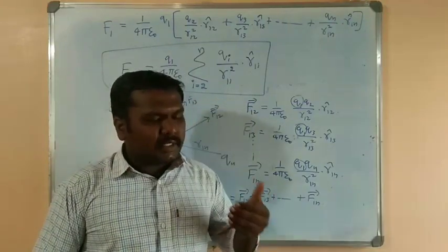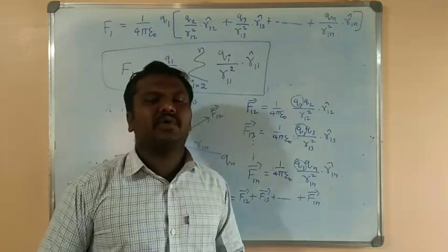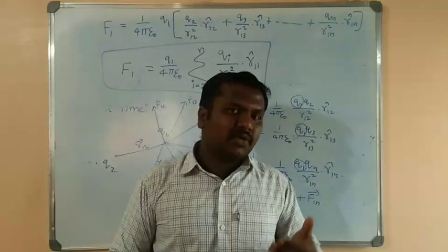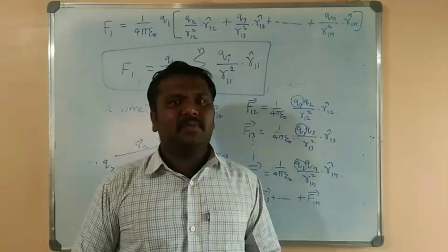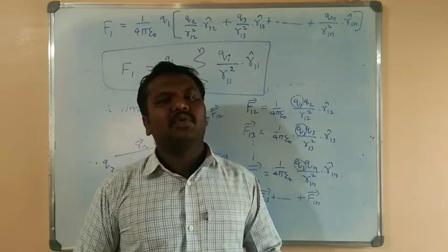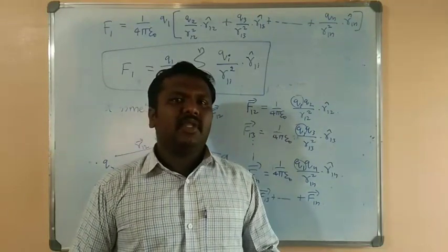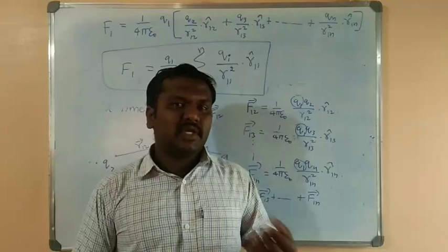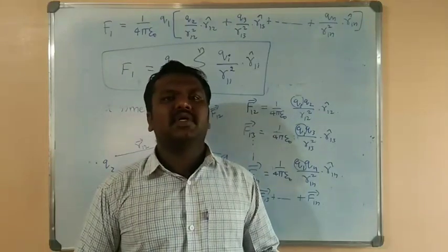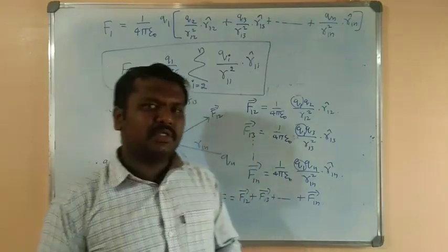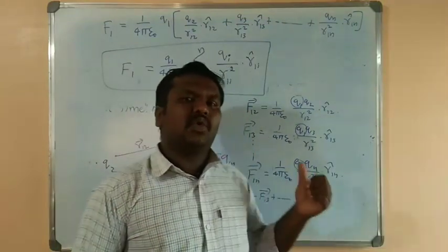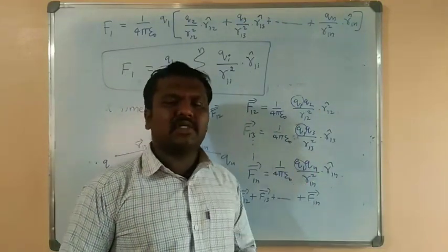Next to this we have to move on to the concepts of electric field. We have to get the expression of the electric field due to a point charge and the expression due to a system of charges. There also we have to use the superposition principle, as we just now used the superposition principle for getting the total force due to a system of charges.